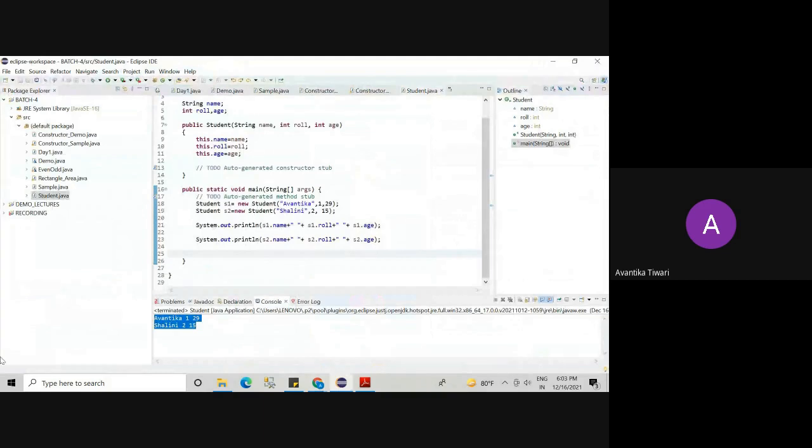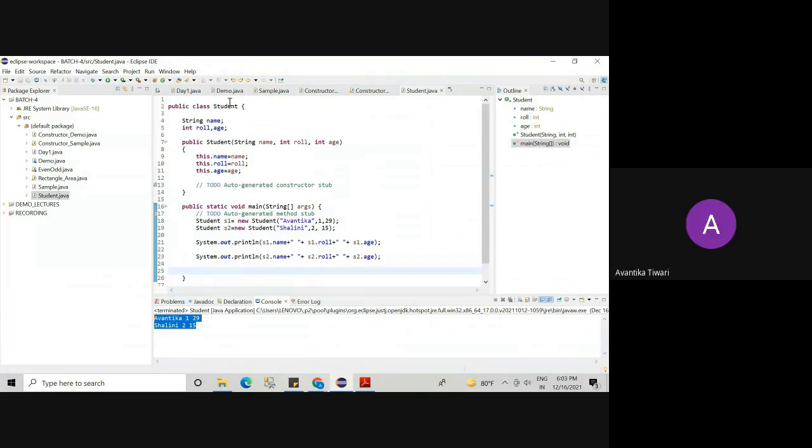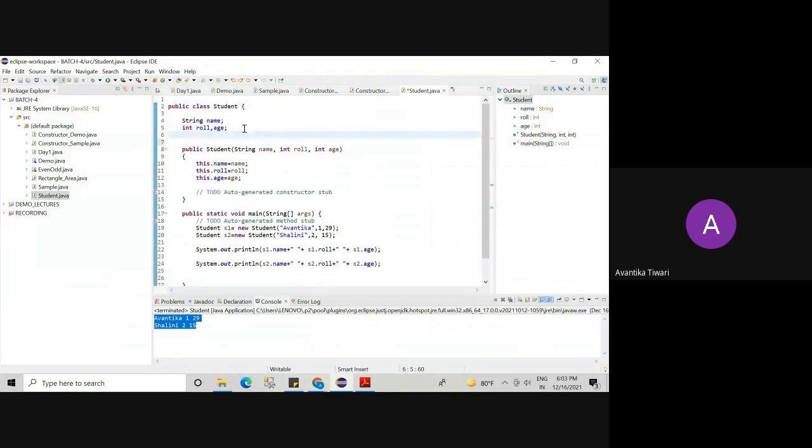Yes, tell me. For example, we pass in S1 name, roll number, age. For S2, we pass different parameters, like birth date. Can we do that? No, you can do that, but for that in the class also you have to specify it. Here also you have to specify birth date.